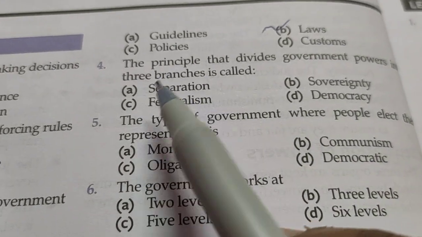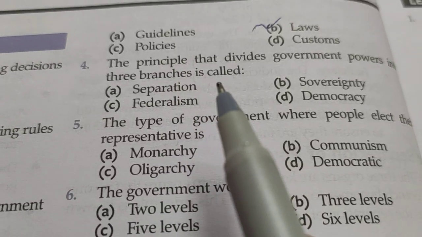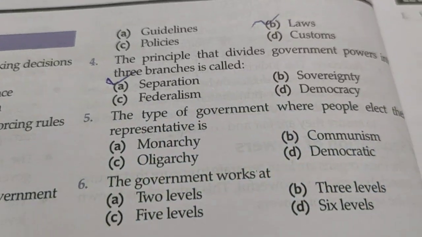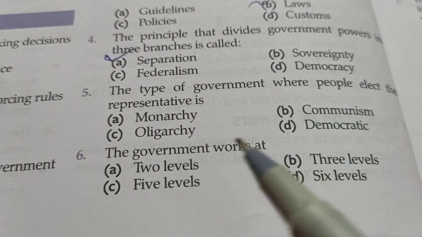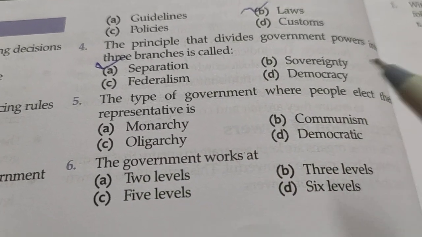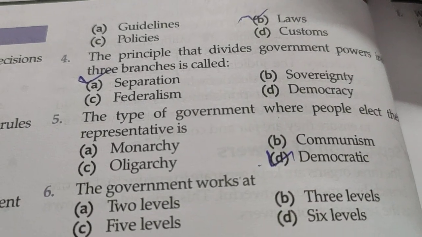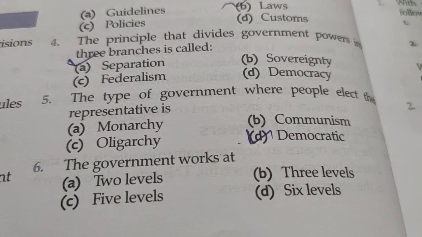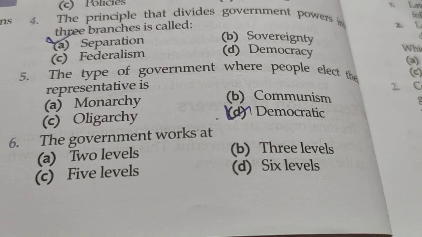Okay. Now the principle that divides the government power into 3 branches is called separation, which divides power into 3 parts. Okay. Now the type of government where people elect the representative is known as what? Democratic. So the people elect their government through voting in a democratic government. In a democracy, the government has to explain its actions and defend its decisions to the people.